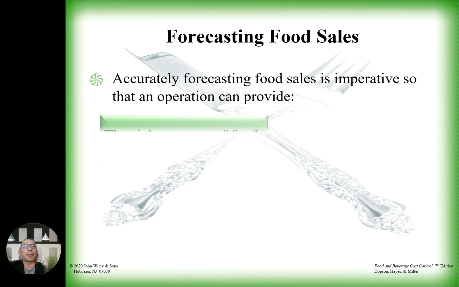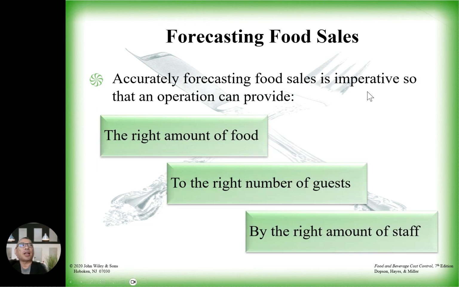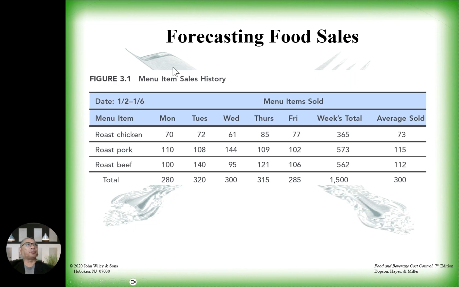Accurate forecasting of food sales is important so that an operation can provide the right amount of food, to the right number of guests, with the right amount of staff. Forecasting food sales must be a key part, okay? Then you don't have any waste and inefficiency. Forecasting food sales, this is a good item.